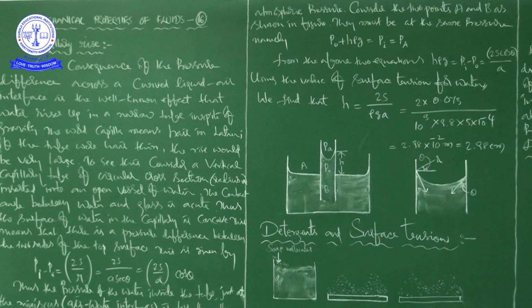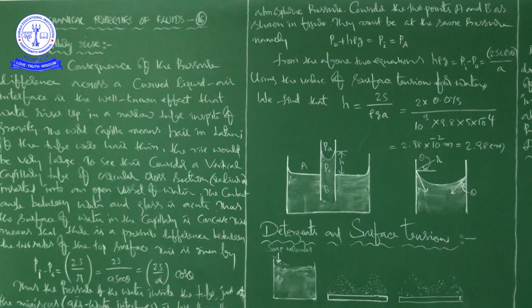For example, if we take small a as 0.05 centimeters, using the value of surface tension of water, we found that h is equal to 2S by rho g a. Substituting the values regarding the water and the small a value of 0.05 centimeters, that is equal to 2.98 into 10 to the power of minus 2 meters, that is 2.98 centimeters.